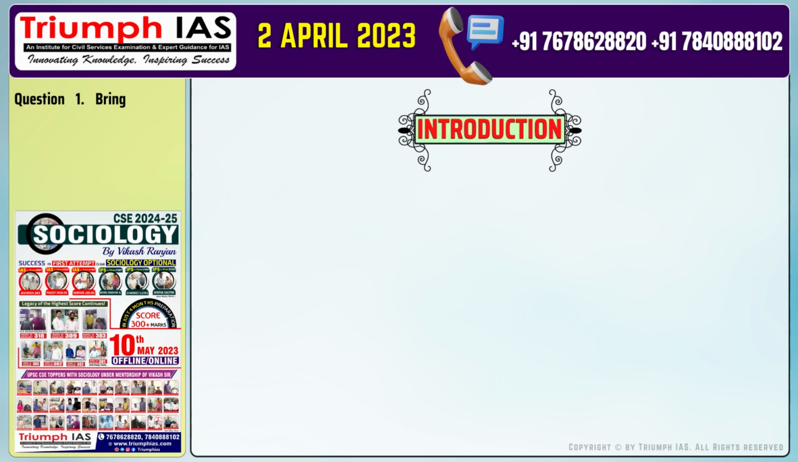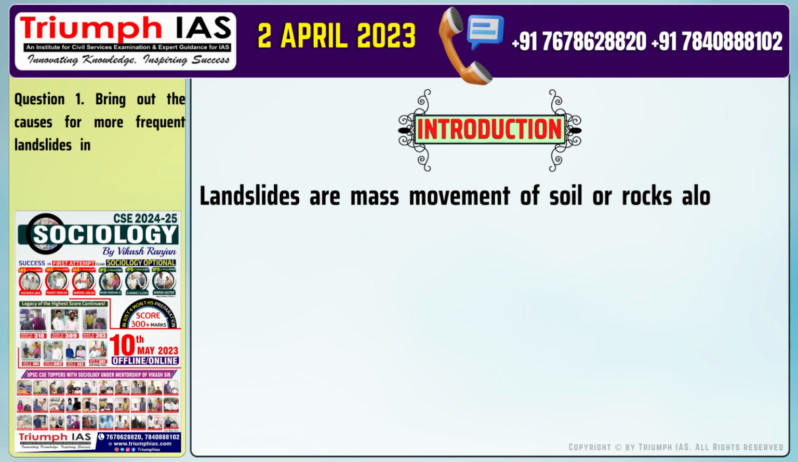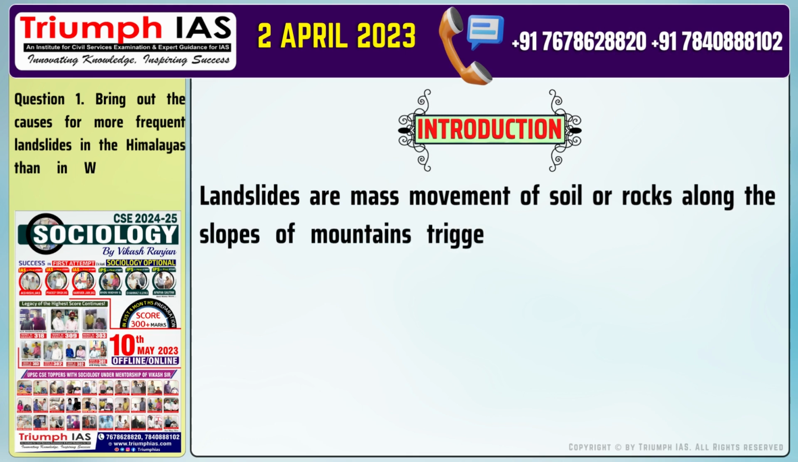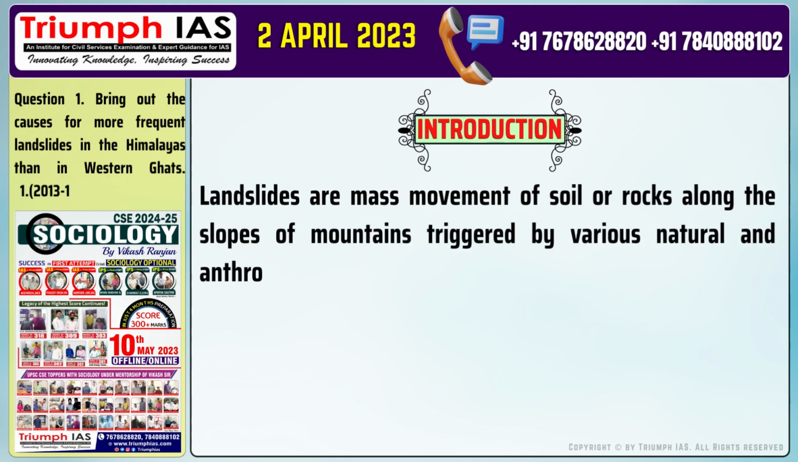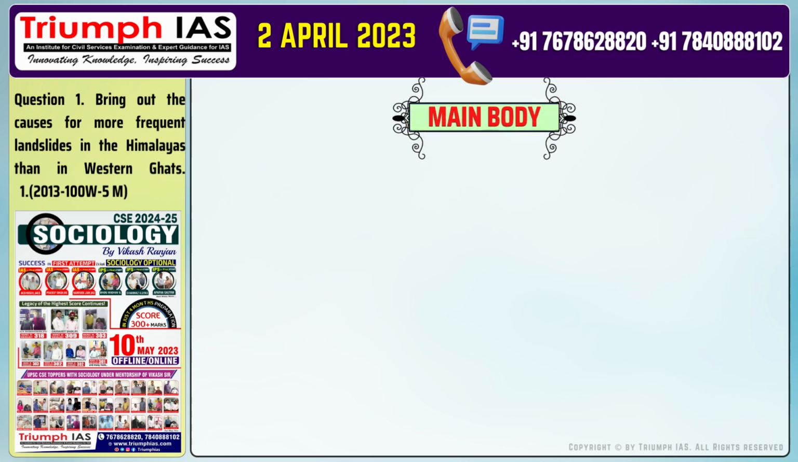Let's start with the introduction of the answer. Landslides are mass movement of soil or rocks along the slopes of mountains triggered by various natural and anthropogenic causes. The main body of the answer should be Number 1.